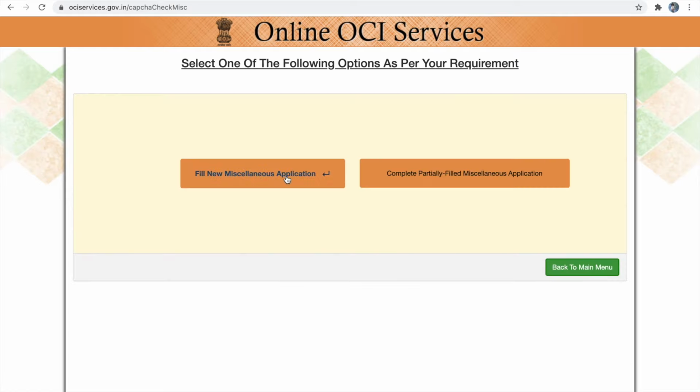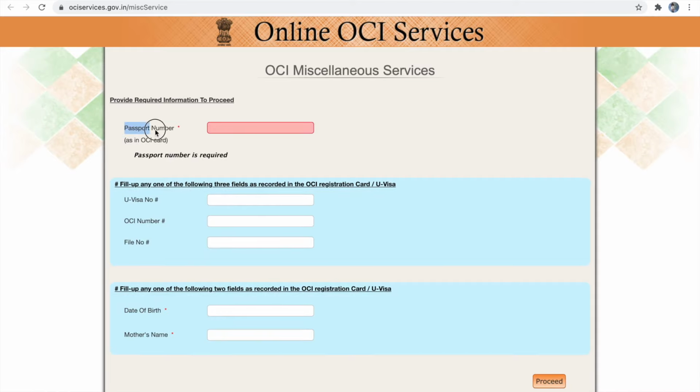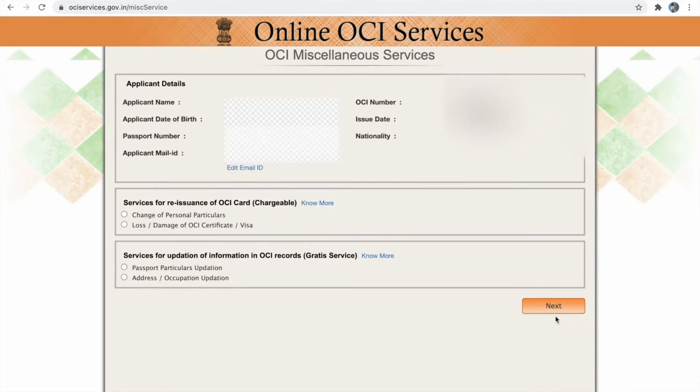Click on file new miscellaneous application. Here you have to provide your old passport number, your current OCI number and the date of birth details. Once you have provided all the details and click next, the applicant's details will be pulled from your old OCI card.